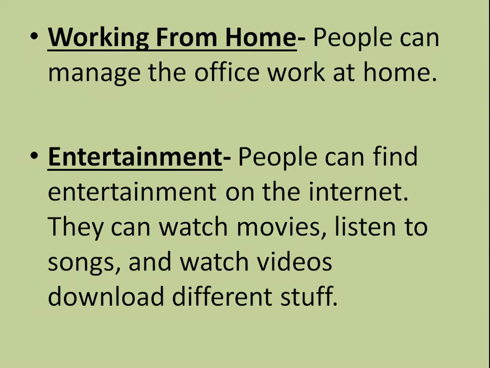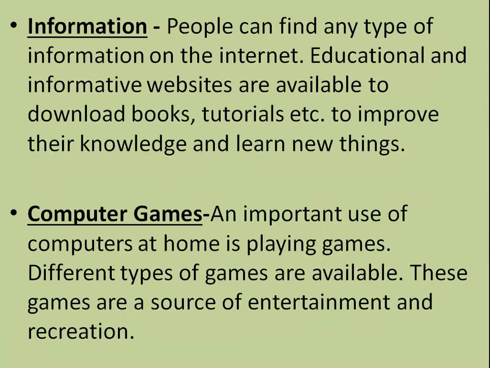Another point is entertainment. People can find entertainment on the internet. They can watch movies, listen to songs, and watch videos, download different stuffs. All these are in concern of entertainment. Another one is information. People can find any type of information on the internet. Educational and informative websites are available to download books, tutorials, etc. to improve their knowledge and learn new things.